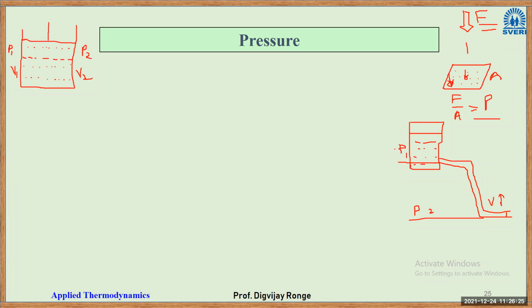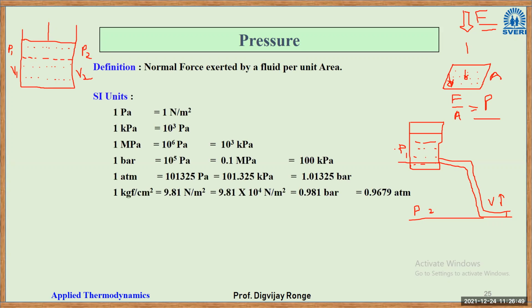So pressure is a very multiverse term. It can be used anywhere, right? But you should know, in solid mechanics, it is a very straightforward definition: force per unit area. In thermal, you have to imagine it a little bit, right? So the definition: normal force exerted by a fluid per unit area, right?